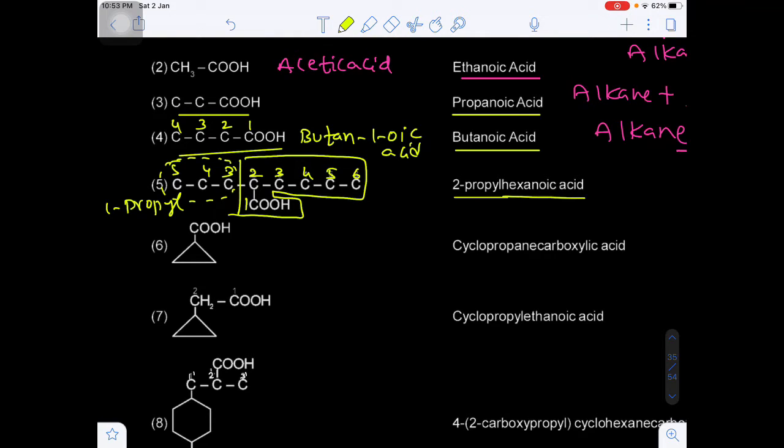In total, how many carbons are there? 6 carbons. In the 6 carbons, the carbon of the functional group is also included. That's why we are writing oic acid.